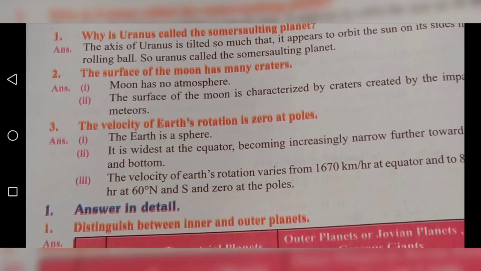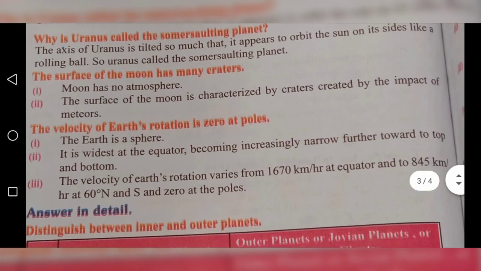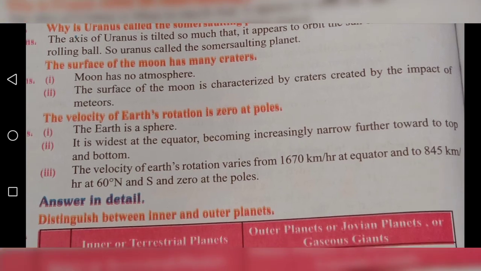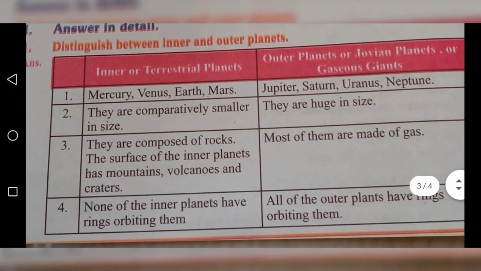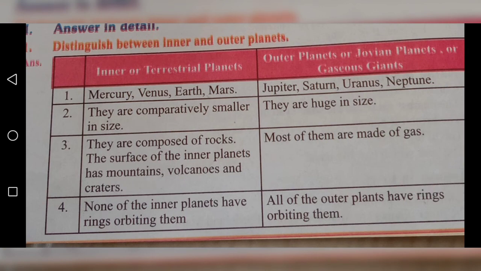The velocity of earth rotation varies from 1670 km per hour at equator to 845 km per hour at 60° N and S. N means north and S means south, and 0 at the poles. Next, answer in detail. First question, distinguish between inner and outer planets. Inner planet: Mercury, Venus, Earth and Mars. Outer planet: Jupiter, Saturn, Uranus, Neptune.